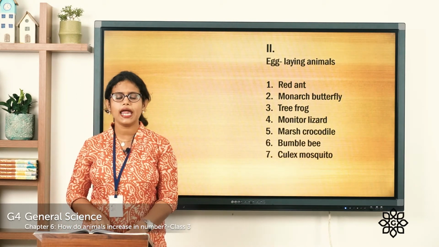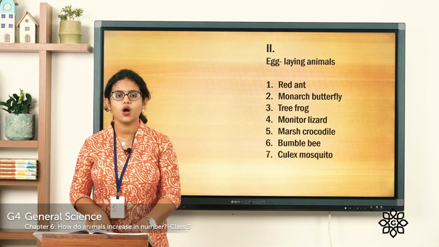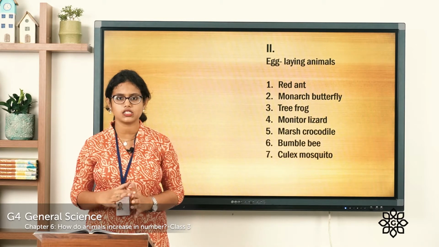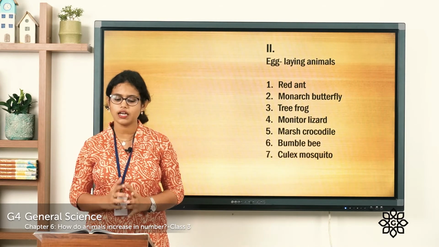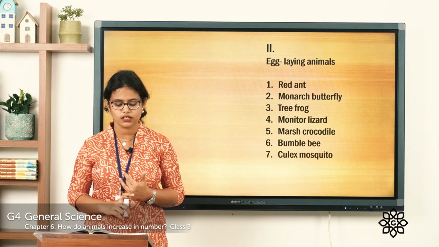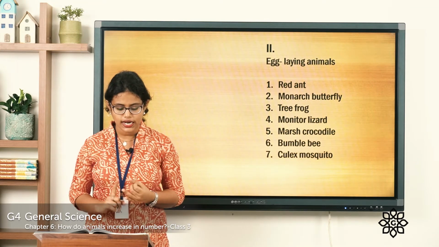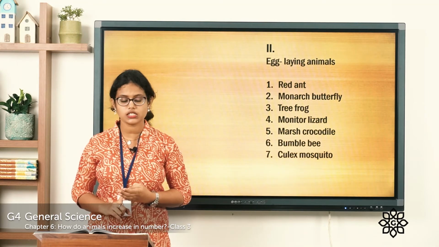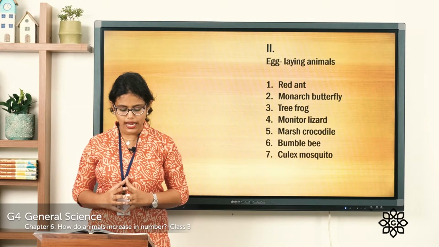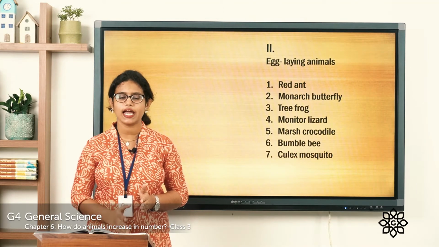So first one, egg-laying animals. From the following animals, you have to write which all are egg-laying animals. So I'm going to read out the answers. You can check whether your answers are right. The first one, egg-laying animals. So which all are egg-laying animals? It includes the red ant, monarch butterfly, tree frog, monitor lizard, marsh crocodile, bumblebee and the culex mosquito. So these are egg-laying animals.